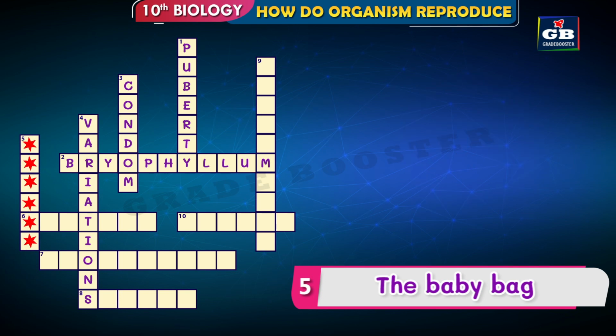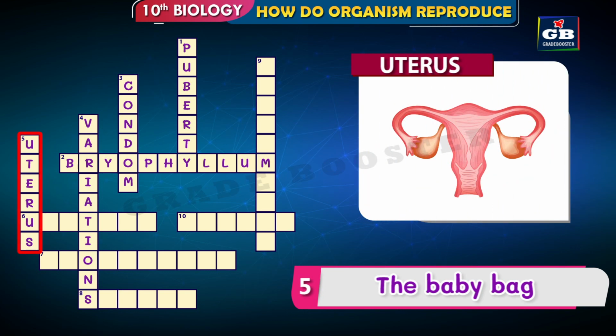Did you get it? It is uterus. Uterus is the part of the female reproductive system. The embryo develops into a baby in this uterus.